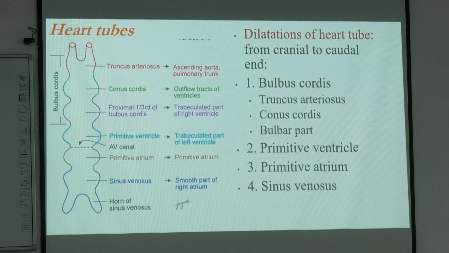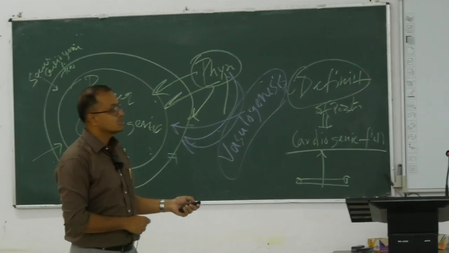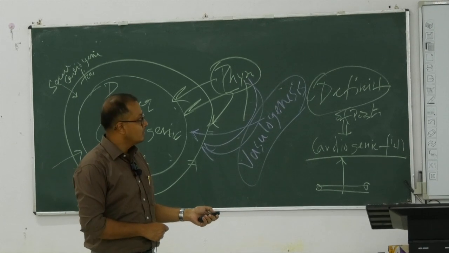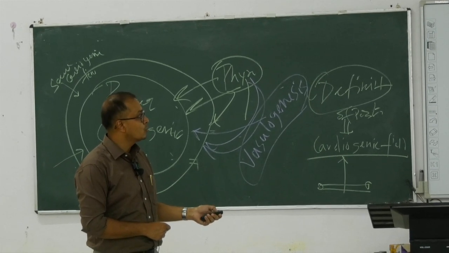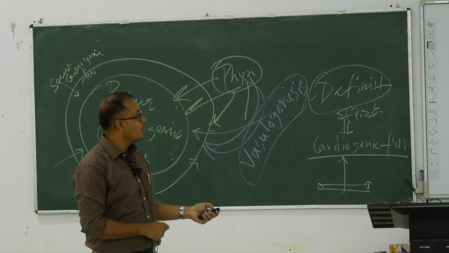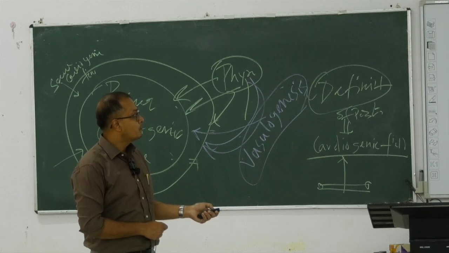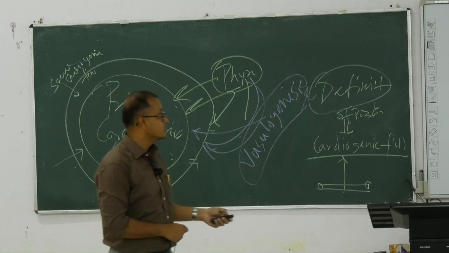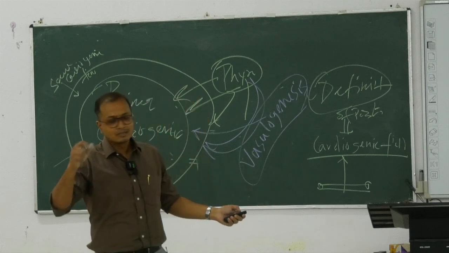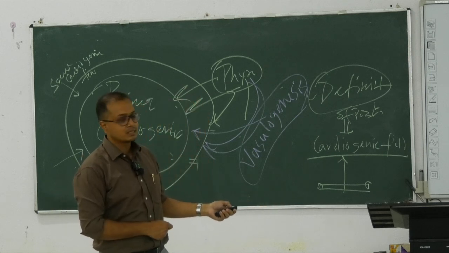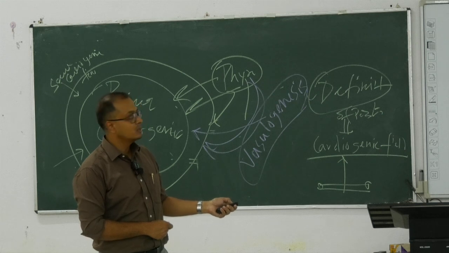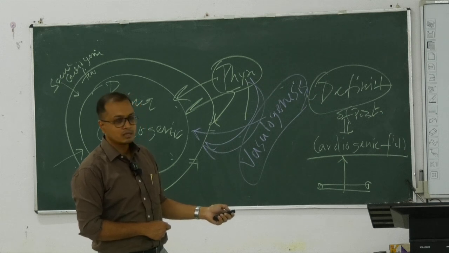So this uppermost dilatation, as we are seeing here, we call the bulbus cordis. It shows three regions. The upper region we call the truncus arteriosus. Then we have the dilated part, the conus cordis, and then the lowermost part of this dilated part we call the proximal third, also known as the bulbus cordis. So this upper end, the bulbus cordis, goes on to undergo another folding and dilatation like this, and makes three segments on the upper part as well. We call them truncus arteriosus, conus cordis and bulbus cordis.